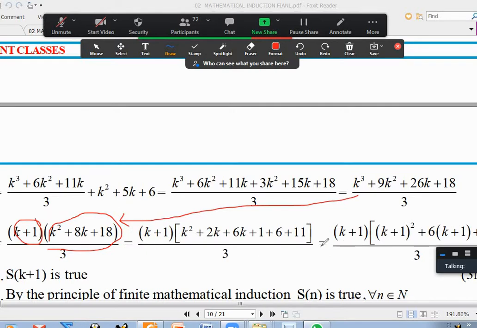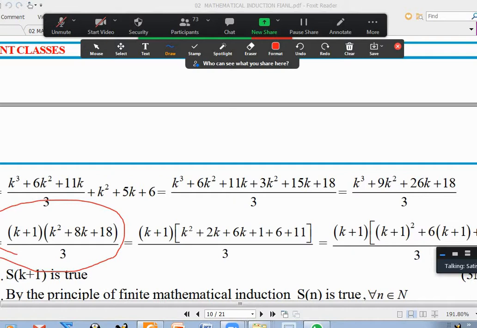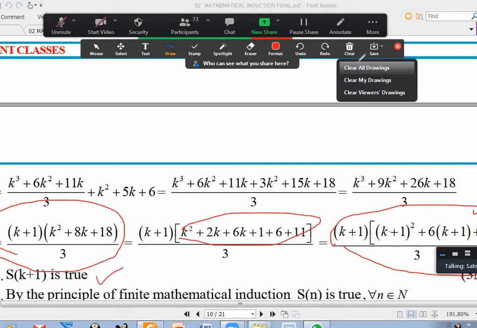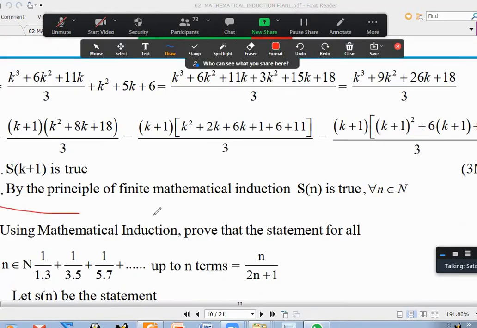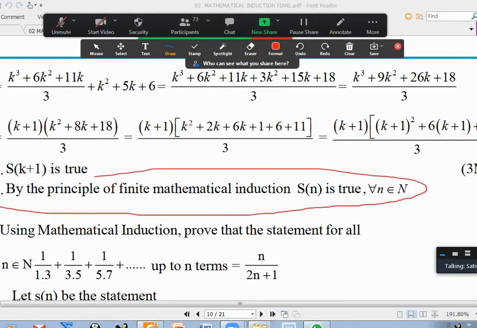Yes. Okay. But it's also important that you not only write this much and say S of k plus 1 is true, because from this it is not obvious that it is true. You have to readjust it like this and then readjust it like this. Now it looks like n into n square plus 1 into 6n plus 11 by 3. Now we can say S of k plus 1 is true. Then you should also write by principle of finite mathematical induction.